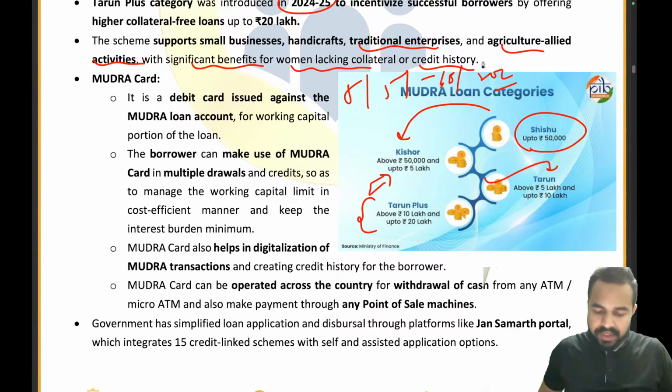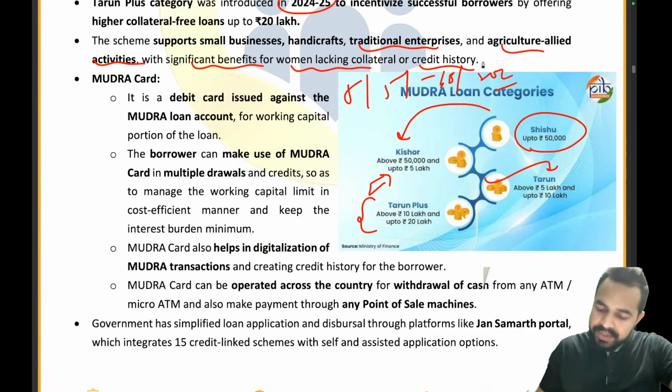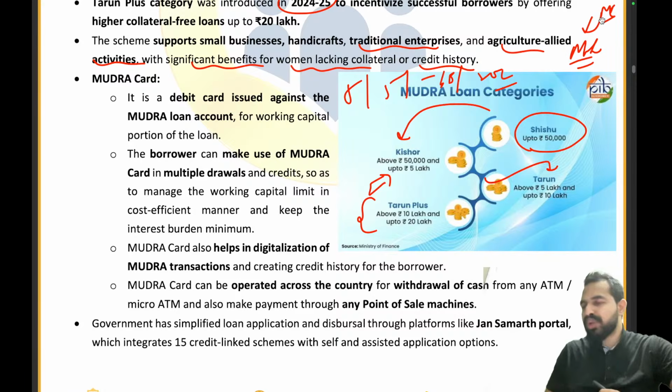So you can see here, with the significant benefits for women who are lacking collateral and credit history, we are basically going to support them. Now there comes another important concept here guys. When a person is getting the Mudra loan, that person is also given the Mudra card. Now what is the Mudra card?